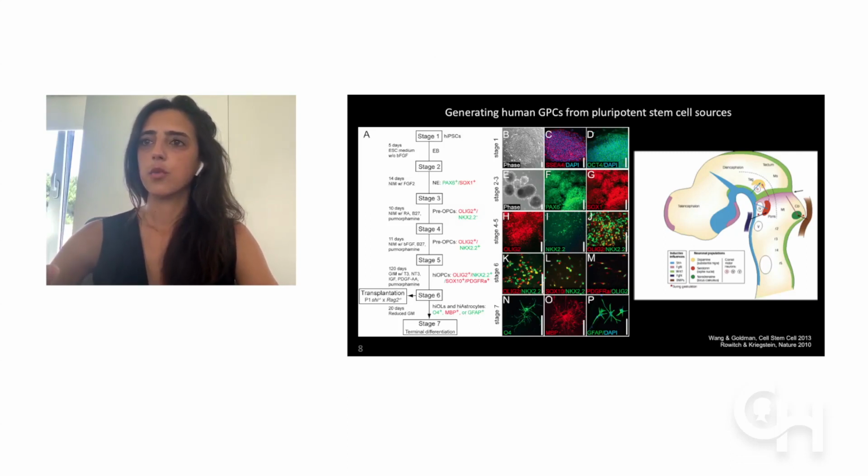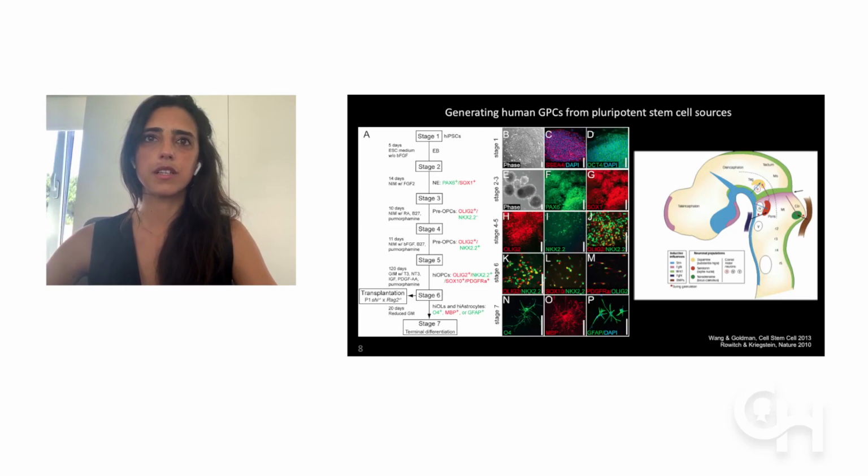In our case, we then instruct both ESCs and iPSCs towards glial fate by subjecting them to a long protocol that mimics the exposure to specific molecules over specific time points, similarly to what happens during human brain development and is illustrated in the figure on the right. The different colors within this fetal brain represent the gradients of different substances and molecules that are critical at certain time points to ensure that the brain develops as it should. And this is what we try to mimic during this protocol.